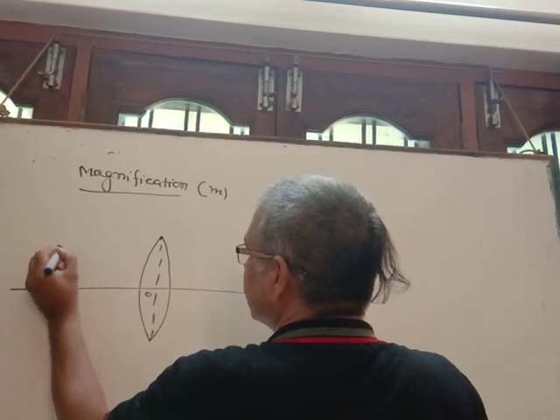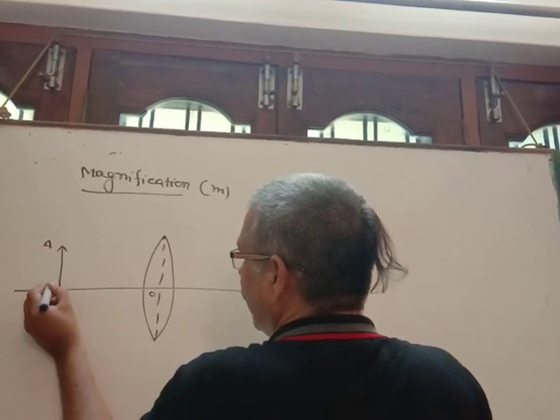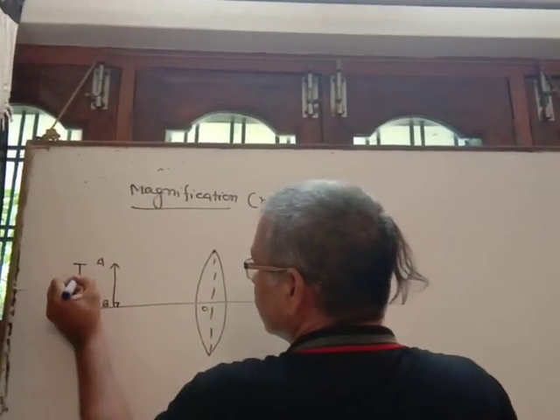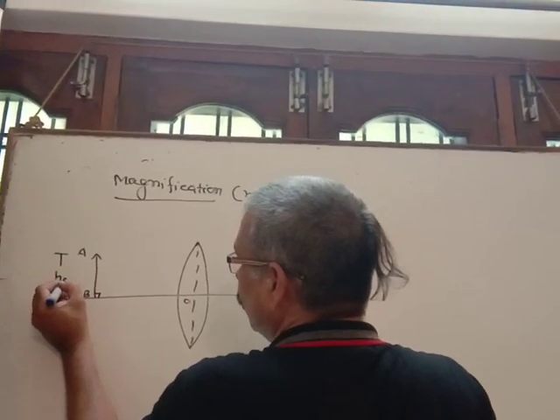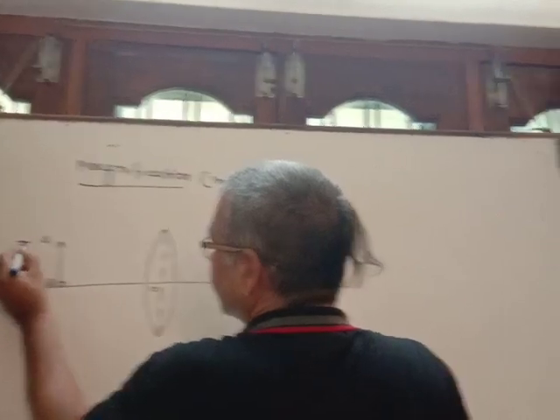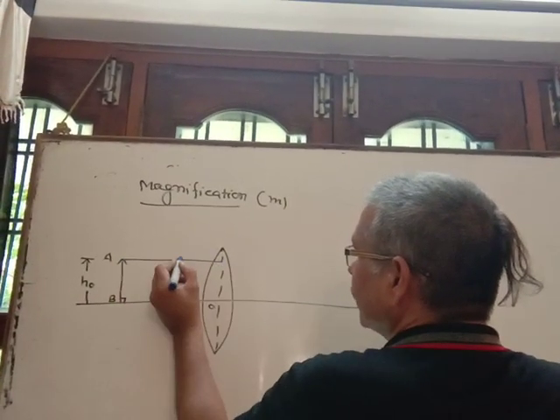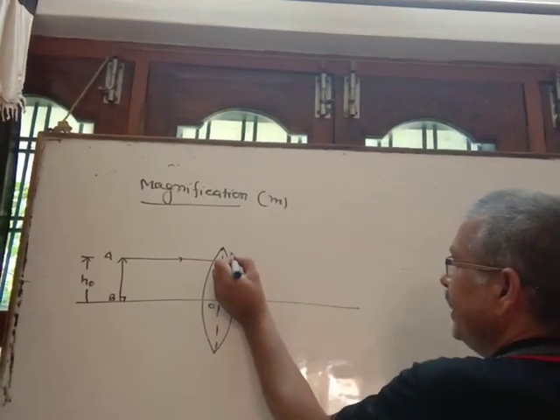Here AB is an object kept perpendicular to the principal axis. Suppose its height is HO, where O stands for object. One incident ray comes parallel to the principal axis and is incident at point M.